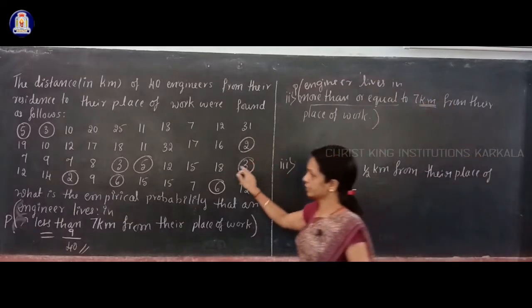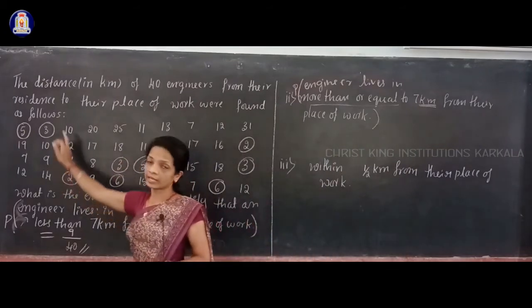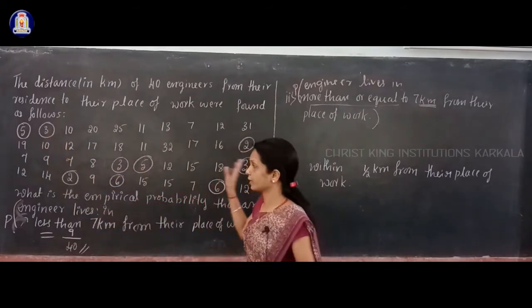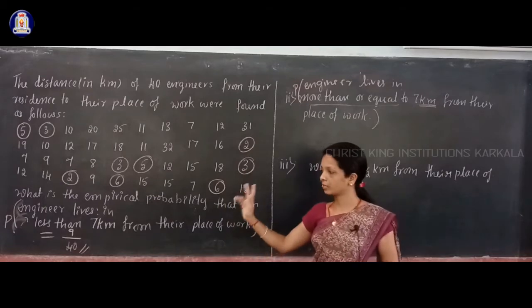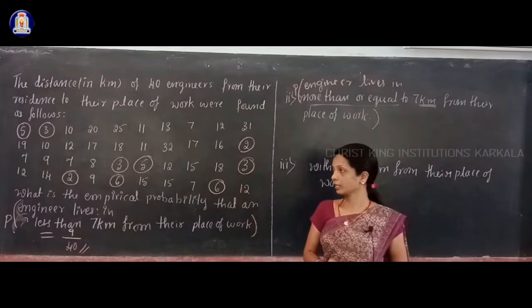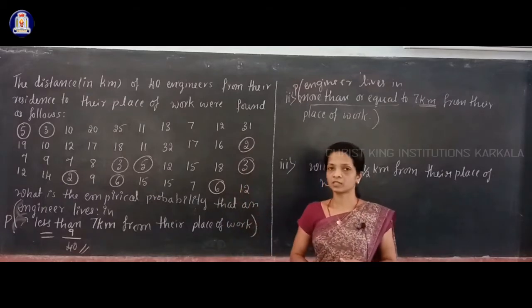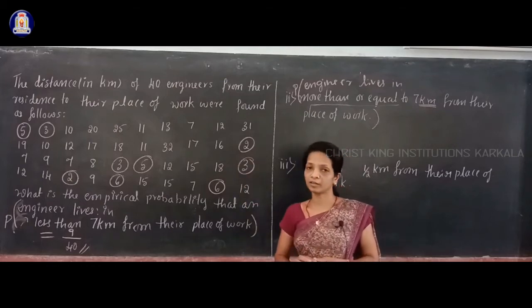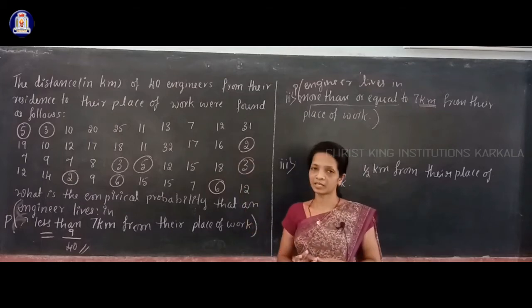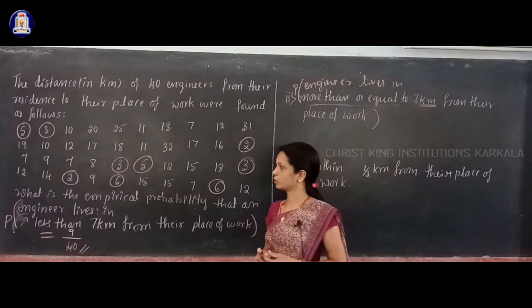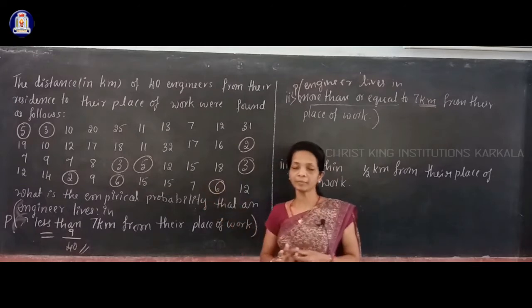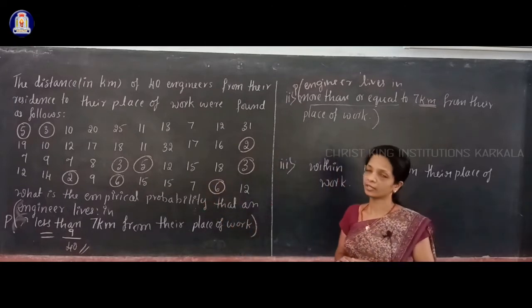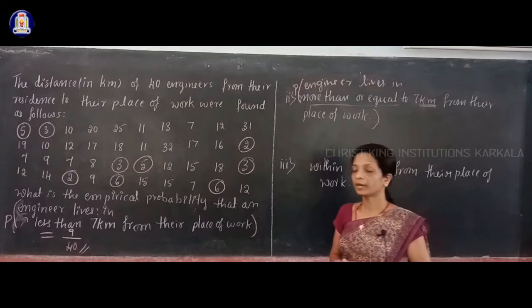These highlighted distances are less than 7 kilometers. There are 9 distances which are less than 7 kilometers. Okay, all other numbers other than the highlighted ones are more than or equal to 7, some are equal to 7 and others are more than 7. So how many are there more than or equal to 7? There are 31.